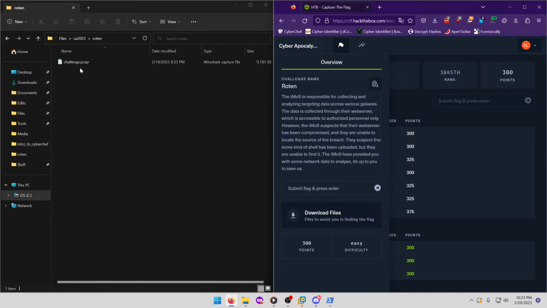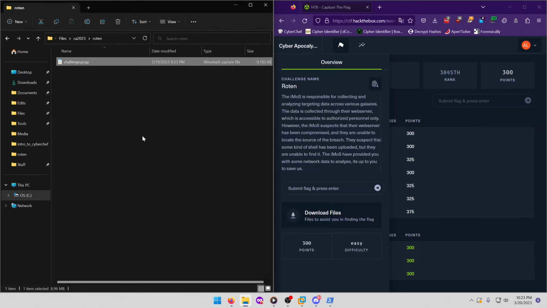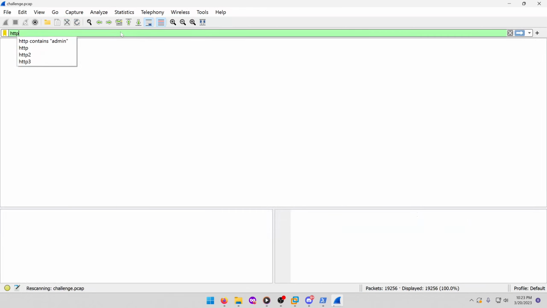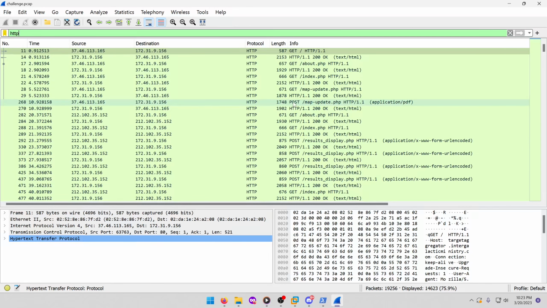Okay, so I have the PCAP file over here, and we'll go ahead and open that. Keep in mind that they're talking about collecting data through a web server, so we're more than likely going to be looking at HTTP packets again. So let's go ahead and open up our packet capture. Sure enough, we can already see some HTTP traffic going on here, so we'll sort by that. Now we're looking for any kind of indication of a web shell being invoked.